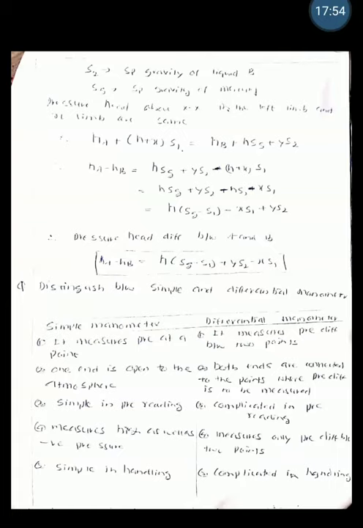Pressure head difference between A and B, that is HA minus HB, is given as H into bracket Sg minus S1 plus YS2 minus XS1. So this formula will help us to measure the pressure difference between the 2 points. Sometimes you will be asked a 5 marks question: distinguish between simple and differential manometers.